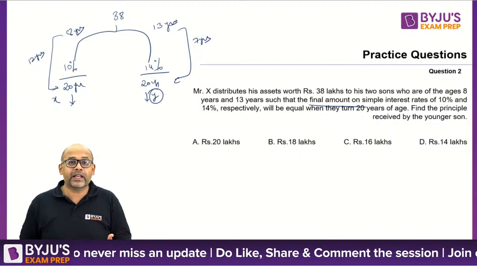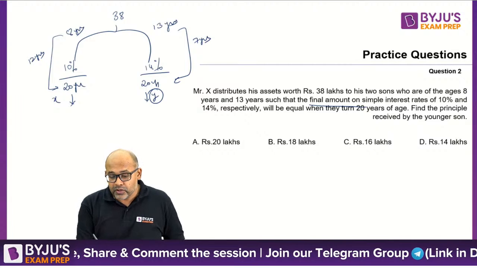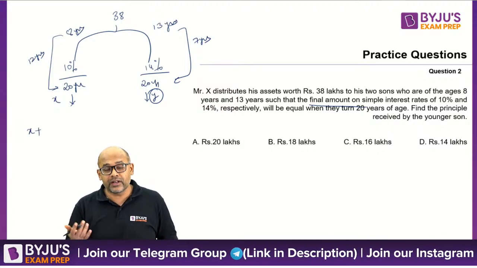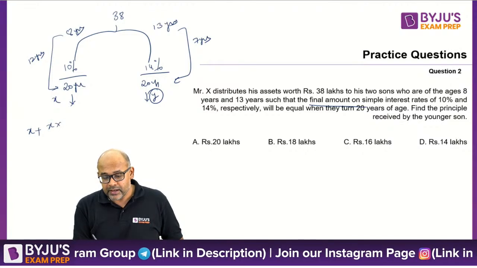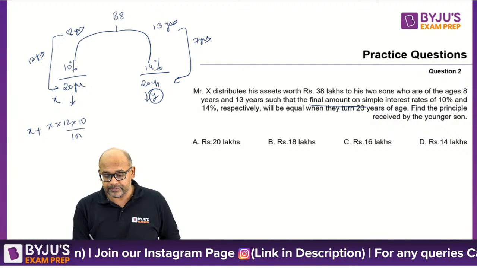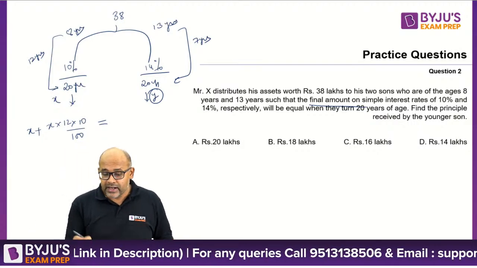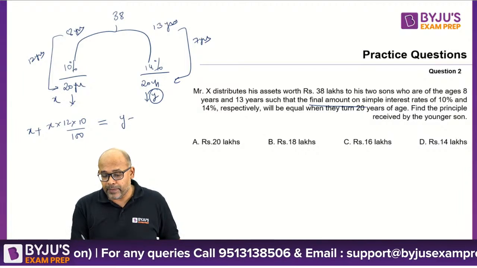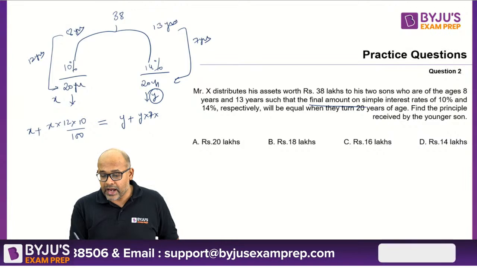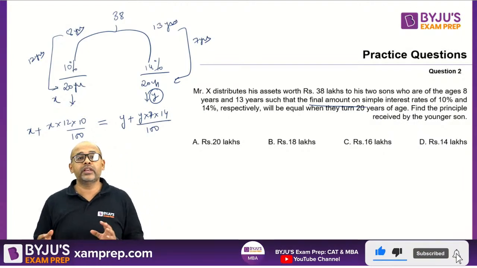You can also do it by taking y as 38 minus x, nothing wrong with it, but let's go ahead like this. So what is the total amount I'll get? I'll get my initial principal plus the interest. What is the interest now? Interest is P, T is 12, rate of interest is 10 by 100. It should be equal to the second guy. What is the second guy getting? Again, Y is the principal plus P, time is 7 years, and rate of interest is 14 by 100. These two should be equal.